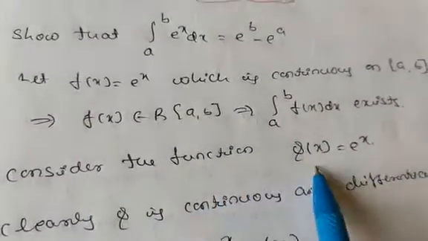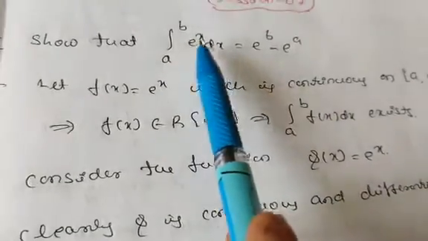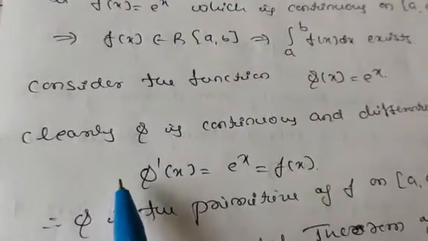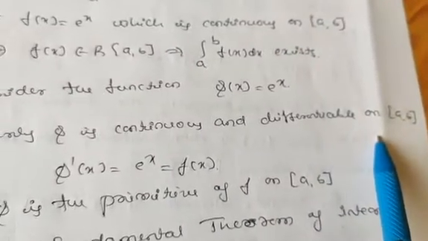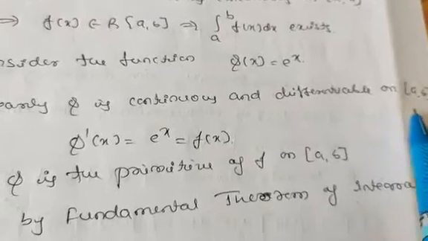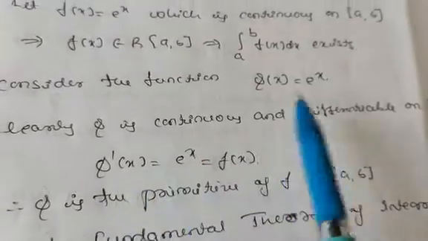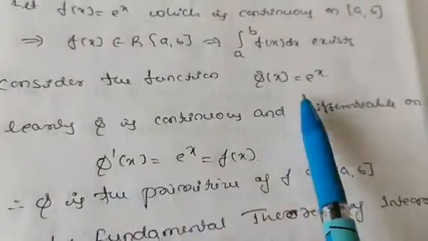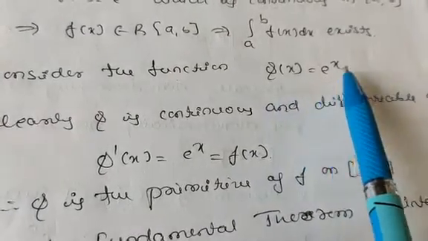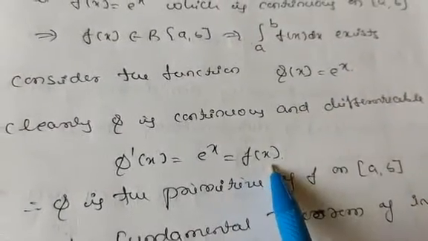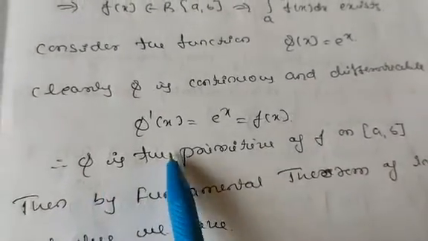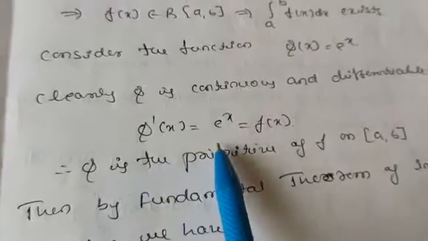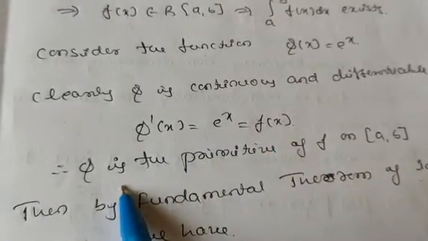Now consider the function phi of x equals e raised to x. Clearly phi is continuous and differentiable on the interval [a, b]. Therefore its derivative exists: phi dash of x equals e raised to x, and it is equal to f of x. So phi is a primitive. We know if phi dash of x equals f of x, then phi is a primitive of f on [a, b].